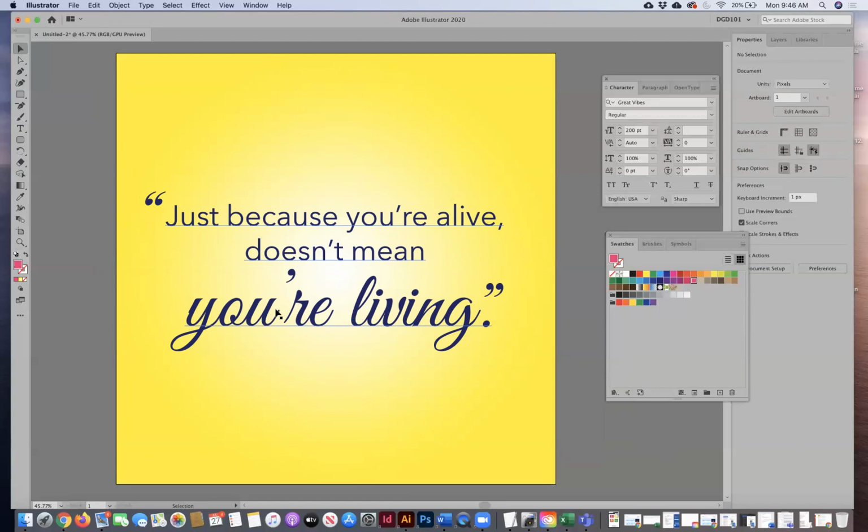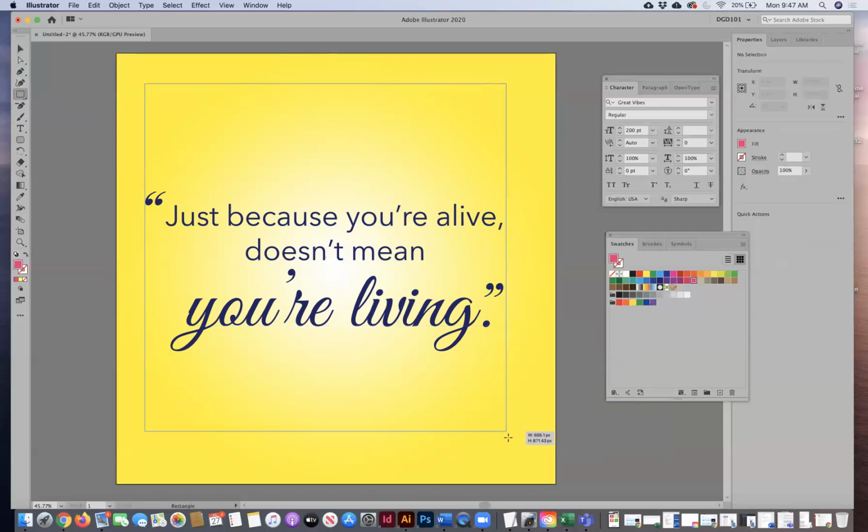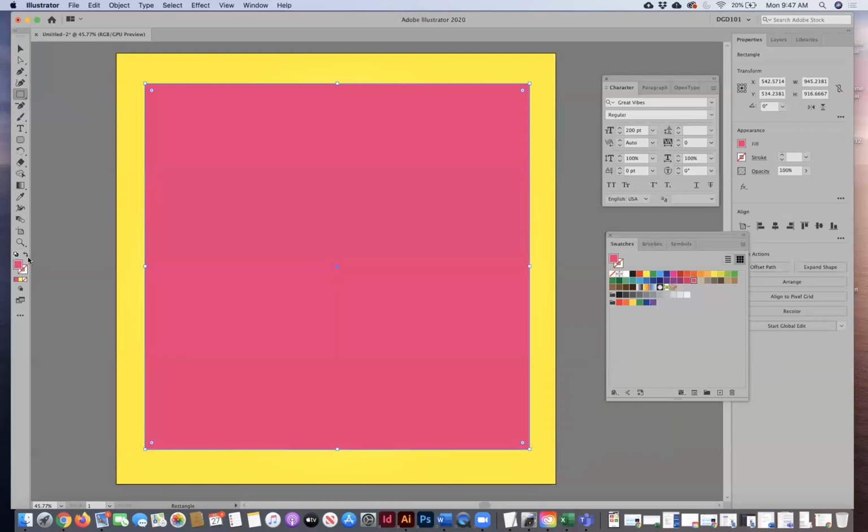So think about adjectives. When I think of living, I think of free form or the humanistic side. So that's kind of why I went with the script, maybe more of a hand-drawn type of look too. So that's why I went this way. Okay, so have fun with this. I kept mine pretty simple, but you can really play around with this. You can put borders on this.